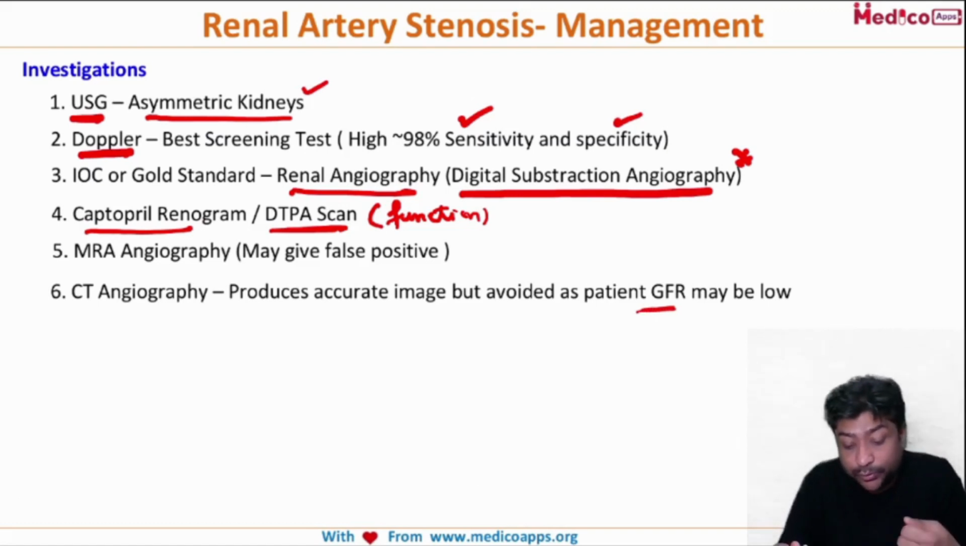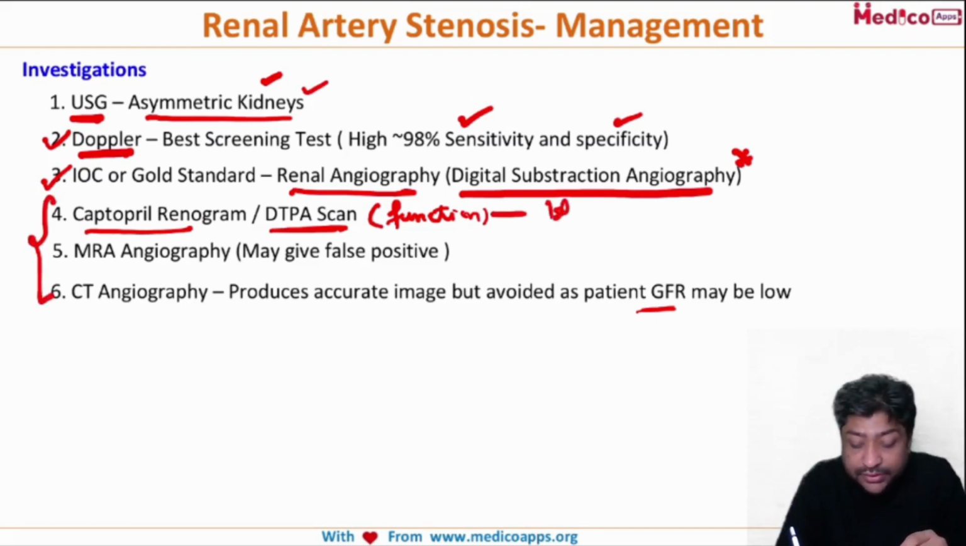A frequently asked question is, if all these options are given, look at what the question says. Initial investigation, ultrasonography abdomen; screening, best screening, Doppler; investigation of choice; and if these are not there, then you can choose between these. Out of these, remember, this should be the first preference in your examination, this the second, and this you can put third, CT angiography, because most of these patients are compromised in their renal status. So you do not generally go for CT angiography.